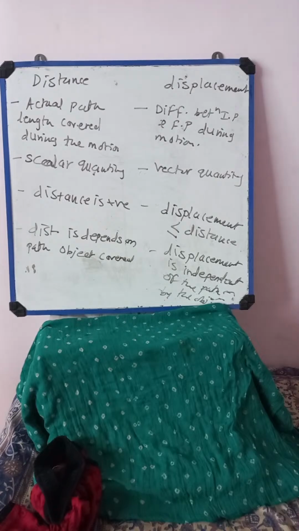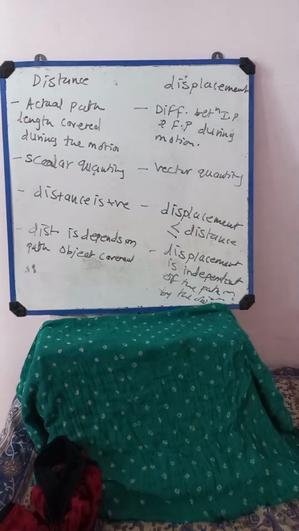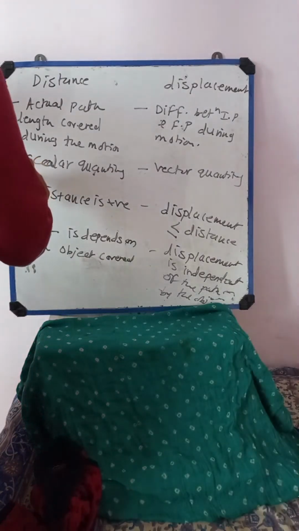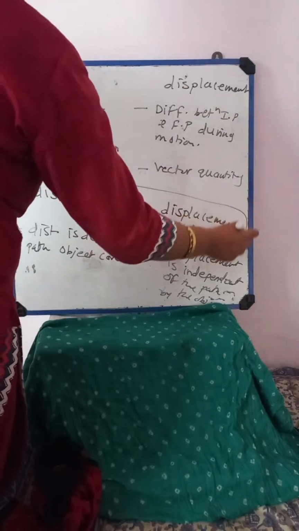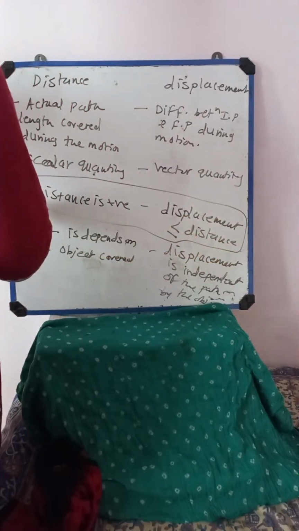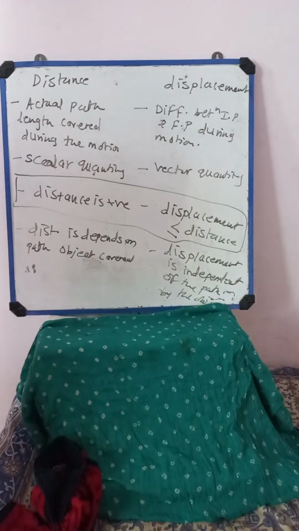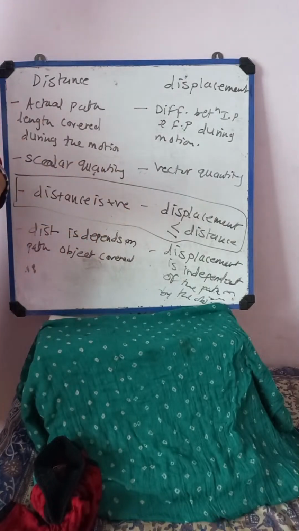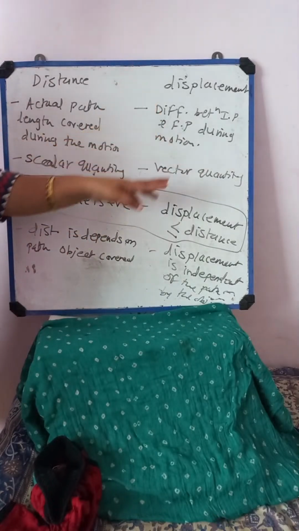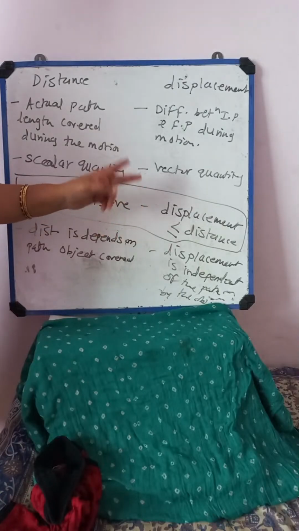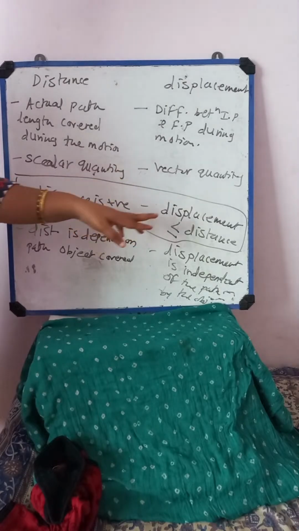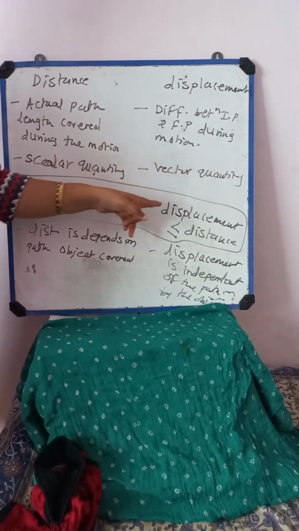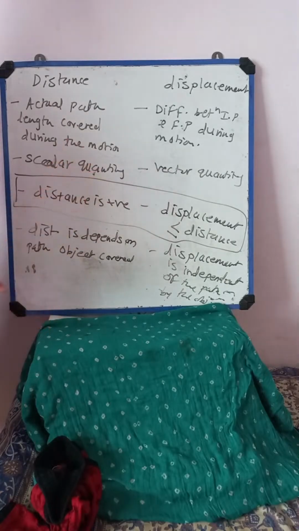Anyhow, you know the concept of displacement and distance. And here it is very important. Mostly they will ask the MCQ question based on this point. If you check your previous worksheets and question papers, they will ask: distance is positive? Yes. Distance is negative? No. They will give the option. Displacement is always less than or equal to the distance. Or we can say that distance is always greater than or equal to the displacement value. Very important points these are.